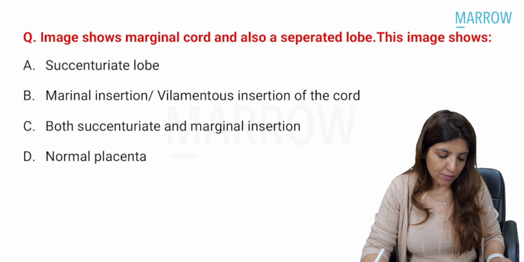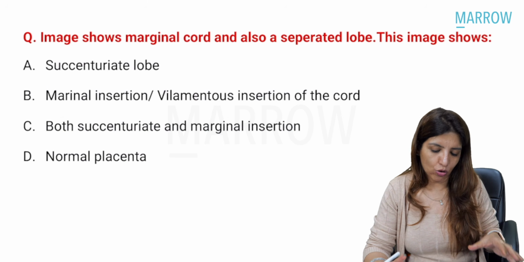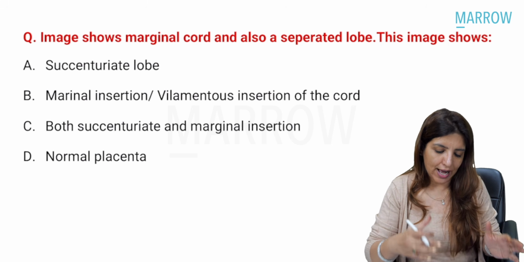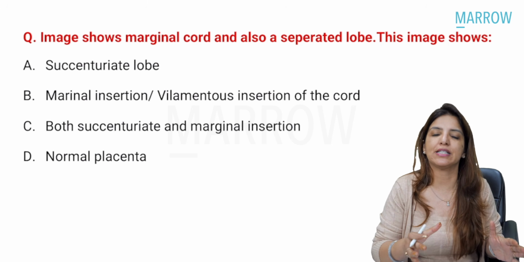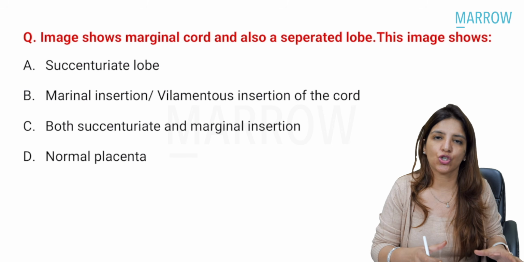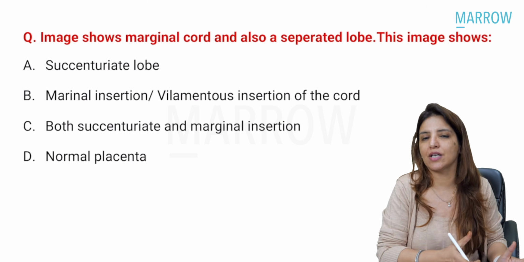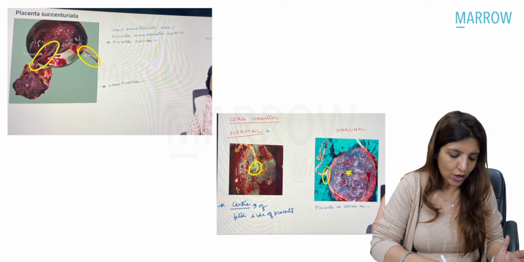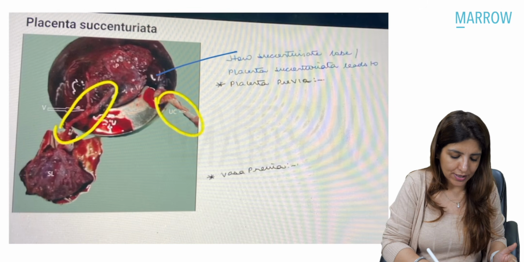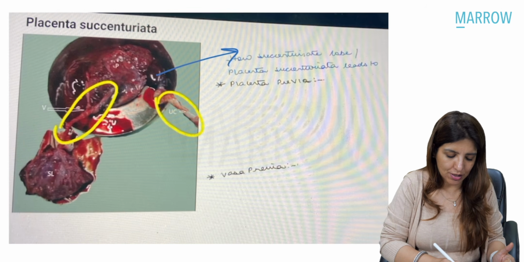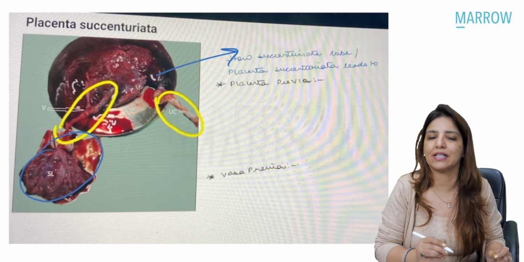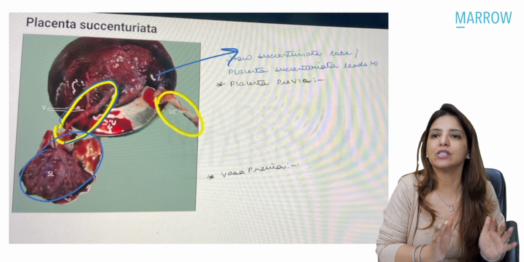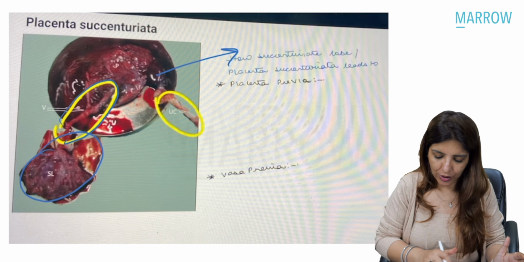Then there was an image which was showing marginal cord and also a separated lobe. So if you are getting marginal cord insertion and if you are getting a separated lobe, that means it is marginal insertion of the cord as well as a circumvallate lobe. And all these images I've already discussed with you. Over here, this is an image where you can see that there is a big placenta and a small part of the placenta has separated from it, but it remains connected by blood vessels. This is an image of succenturiate lobe, right?